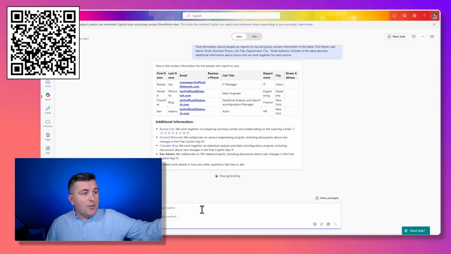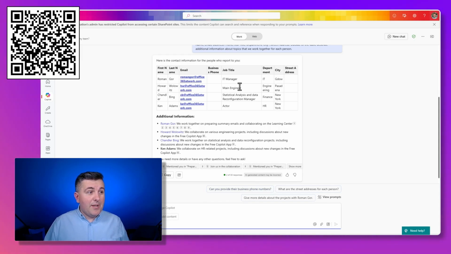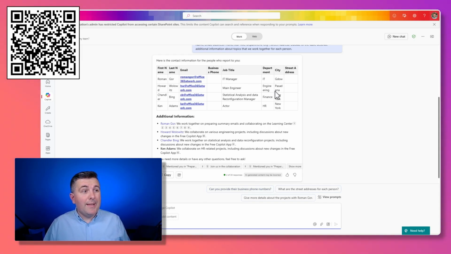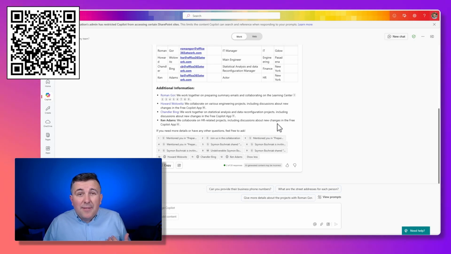And again, you can see we're getting very clear information about people from your team in Microsoft 365, in the Azure Entra ID. You will get information about the position, department, address, city, email address, and also first and second name. And all of that is taken from the data available in Microsoft 365, with the emails and the documents that you're working on with these people.